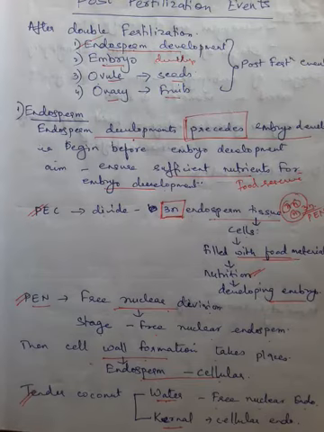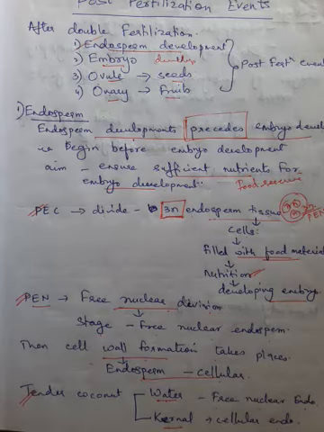In the beginning, the tender coconut has a large amount of water and less kernel. With time, the free nuclear endosperm, or the water, becomes lesser and lesser and the kernel becomes thicker and thicker. That means cellular endosperm formation is taking place. Right?